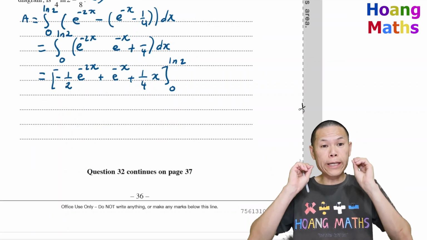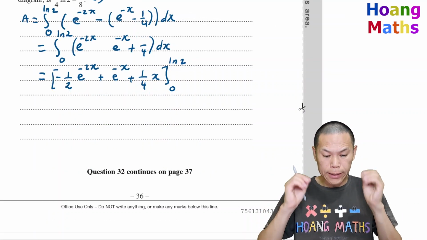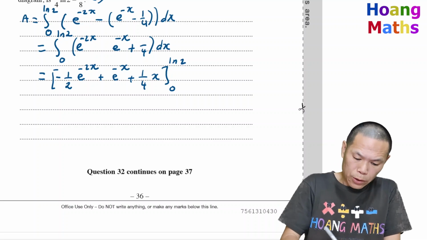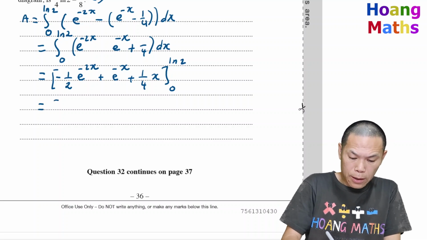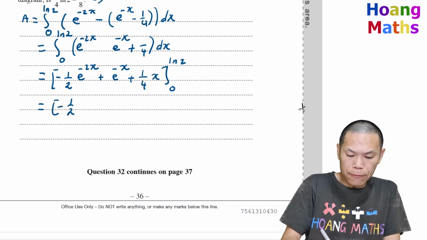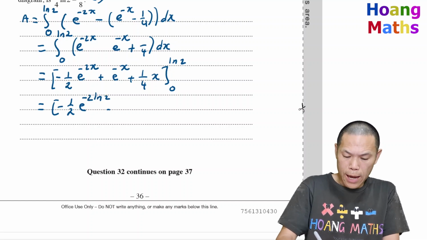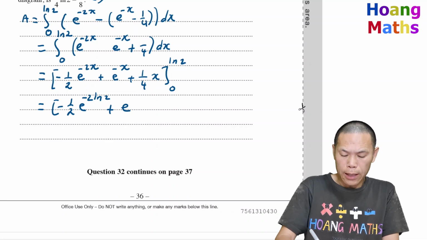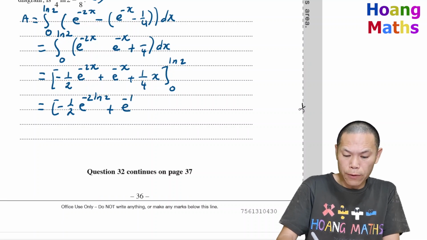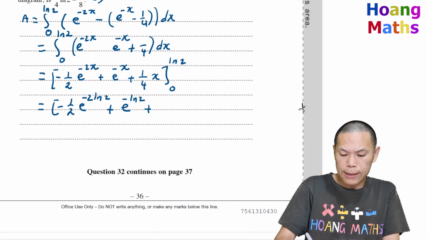So now I just evaluate this. So x is ln 2. That will give me negative a half e to the negative 2 ln 2, we add e to the x is ln 2, so negative ln 2, we plus a quarter of ln 2.